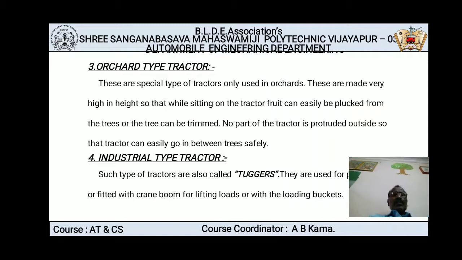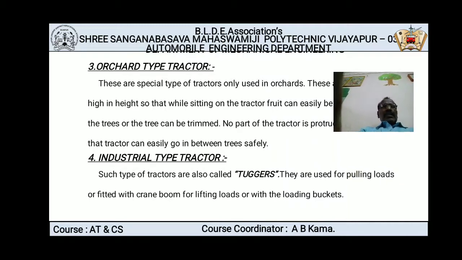Now next, the fourth one, industrial type tractors. As the name itself indicates, these are the tractors which we use for industrial purposes. Such tractors we also call by another name, tuggers. They are used for pulling loads or fitted with a crane boom for lifting loads or with loading buckets.